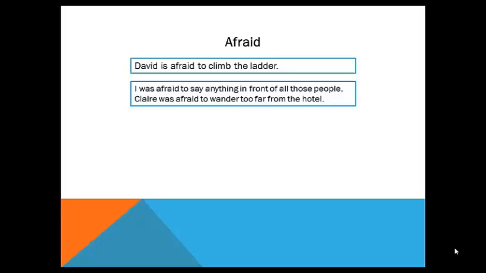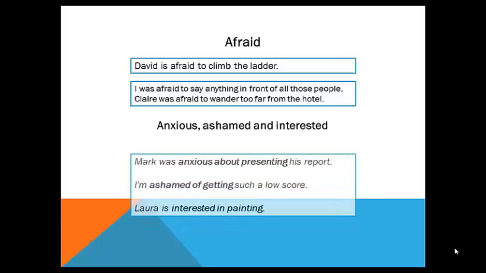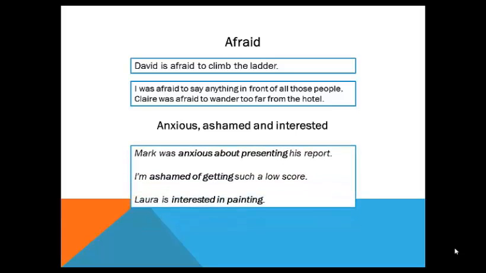And here are some more examples. Anxious, ashamed, and interested. The first example, Mark was anxious about presenting his report. It means he was worried because he had to present his report.